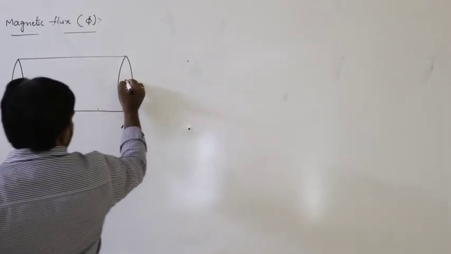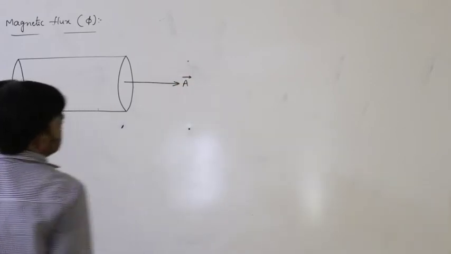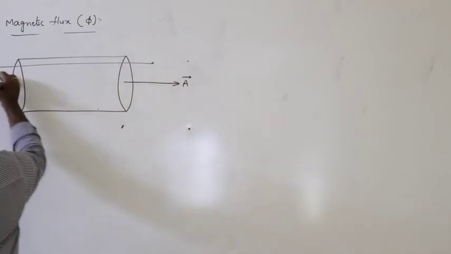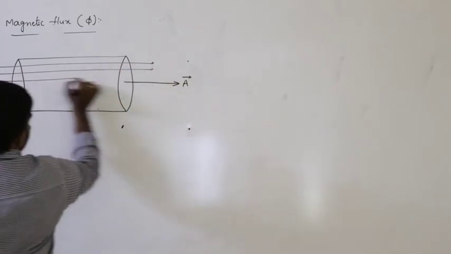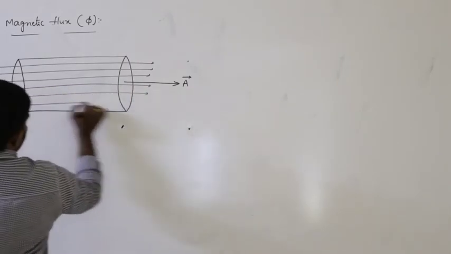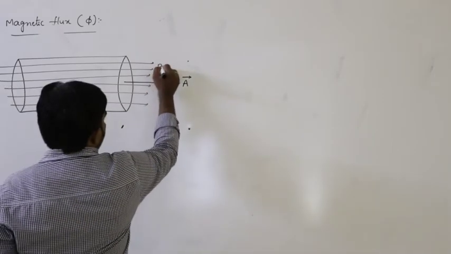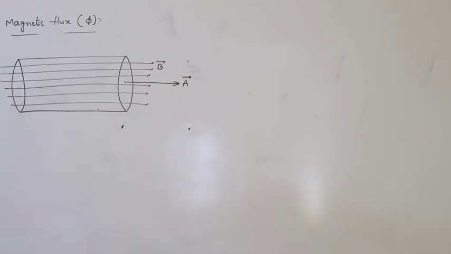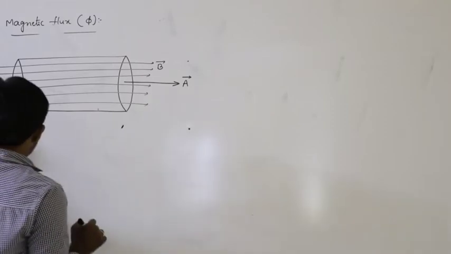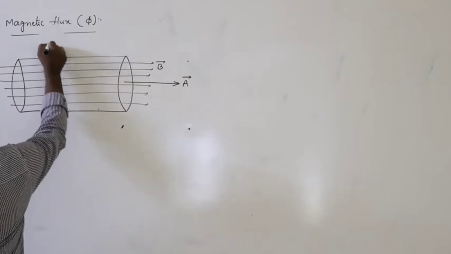So, this is the areal vector here. I am considering this is the direction of A bar. Now, flux entering the surface and leaving the surface like this, magnetic lines of force entering and leaving like this. Let us say it is B bar here in this situation. What is the flux through the surface? And let us say one more condition here, I am considering this is the direction of B bar.